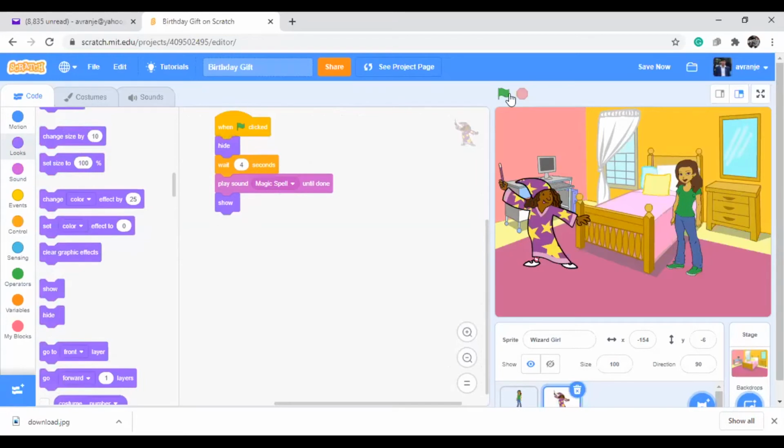Now if you play the game, it is coming like this. So the sound is coming and it is coming like this. So this way we can do the programming. And now if you want to give any dialogues to her, then you can give it.